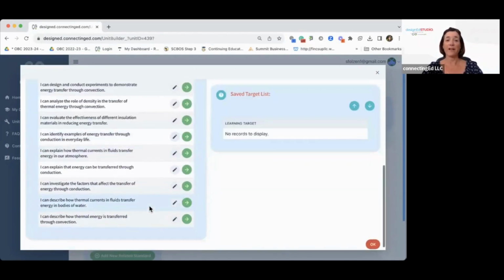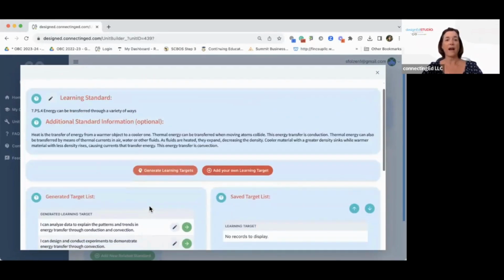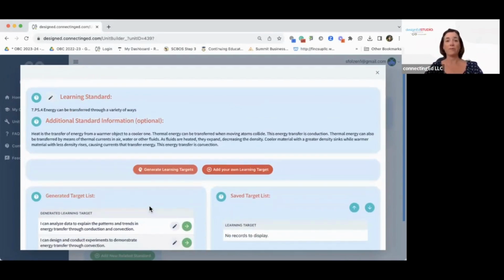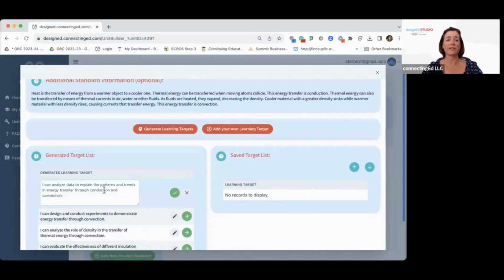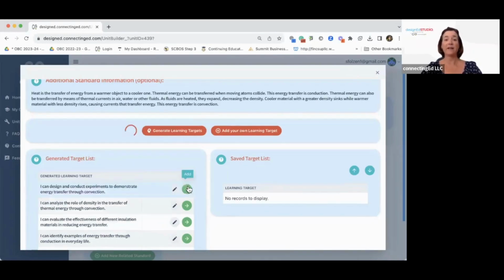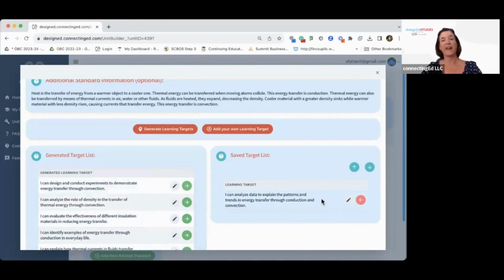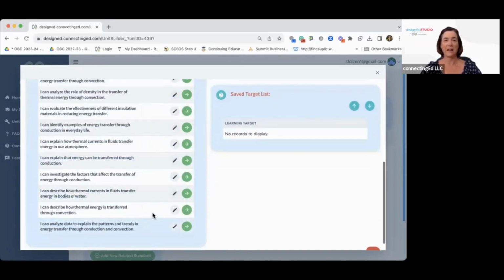The list is right here. And I'm just going to quickly show you what you're able to do. And this goes throughout the whole entire web tool. You always have the ability to edit. So if you like this target, but you're not quite sure it's worded correctly, you just click on edit and you change it in any way you want, click save. Now, if this is one that I want and I want to keep it to my saved targets list, I click add and you'll see it comes right back over here. If I decide, I don't think I want that over there, just click it back here and it pulls it back over to the bottom of the list of generated.